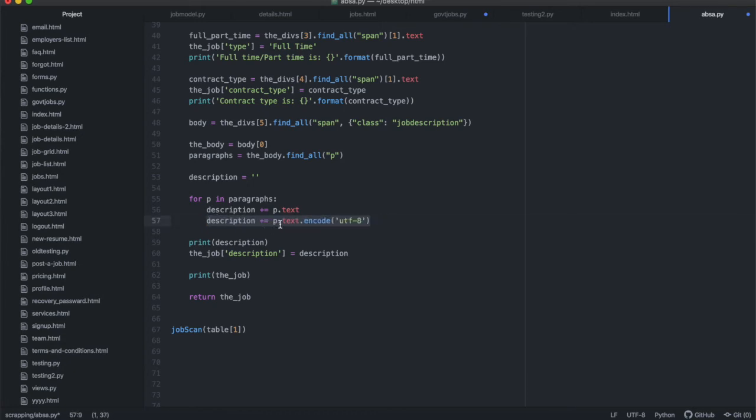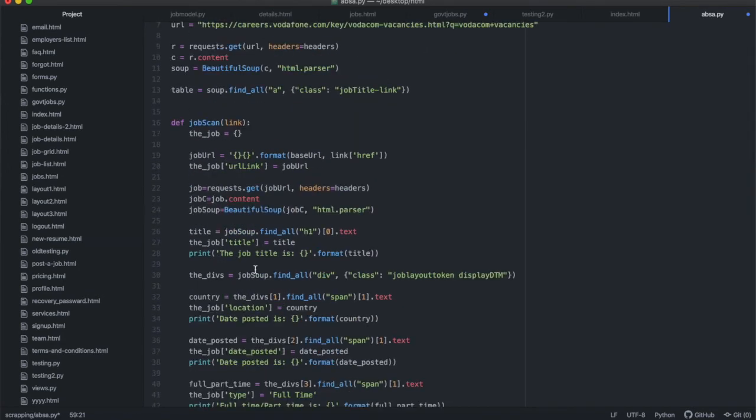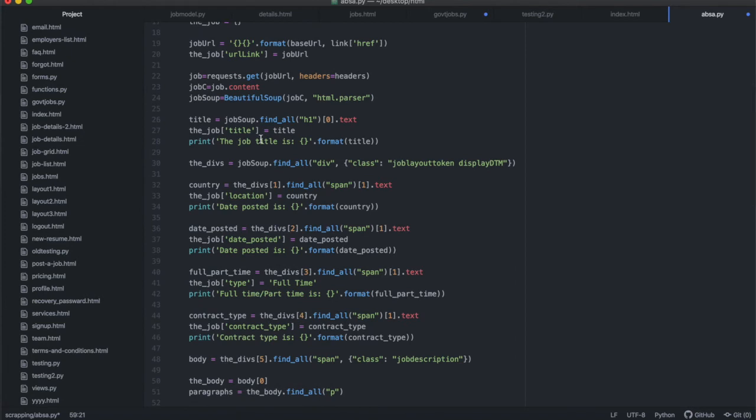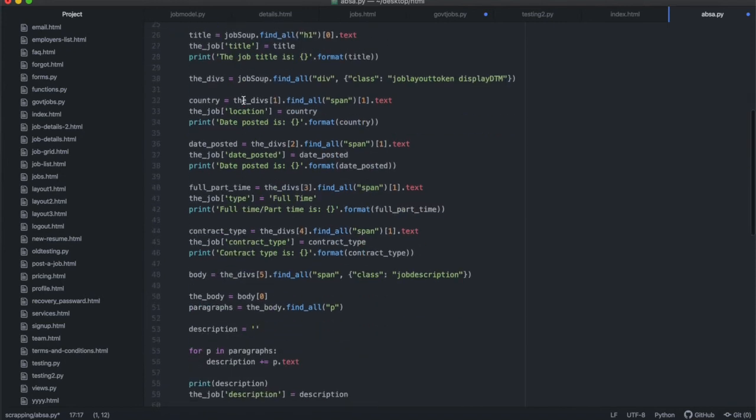The description was where we were adding the p text and encoding the string. So you just remove the encode of the string. Just delete that and have the description just concatenating the p dot text. Once you have it as a string over there, we're going to print it out, and then add it to the job object, which is the one we've been adding stuff to. We've been adding the title, the location, the date posted, the job type, and printing it out at the same time. So we are adding items to this object, but we're also printing it so we can see what it looks like.